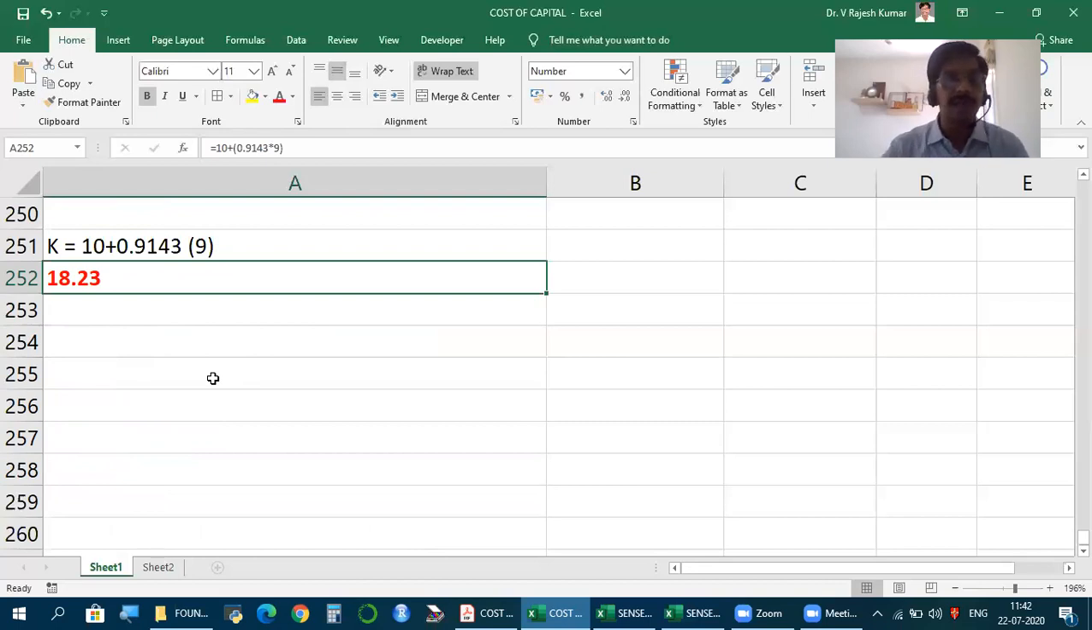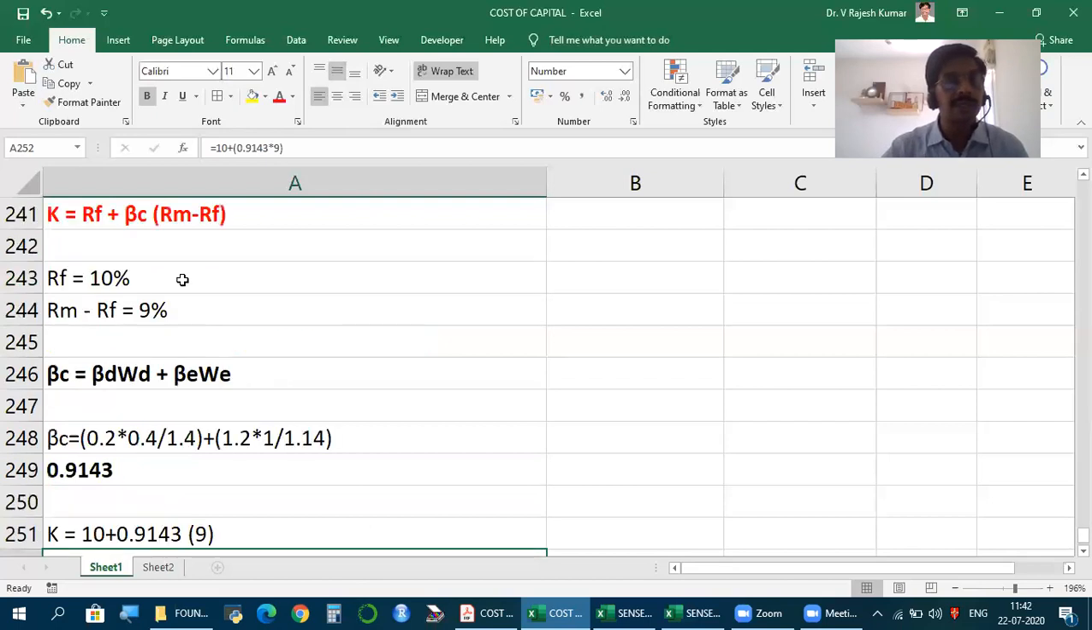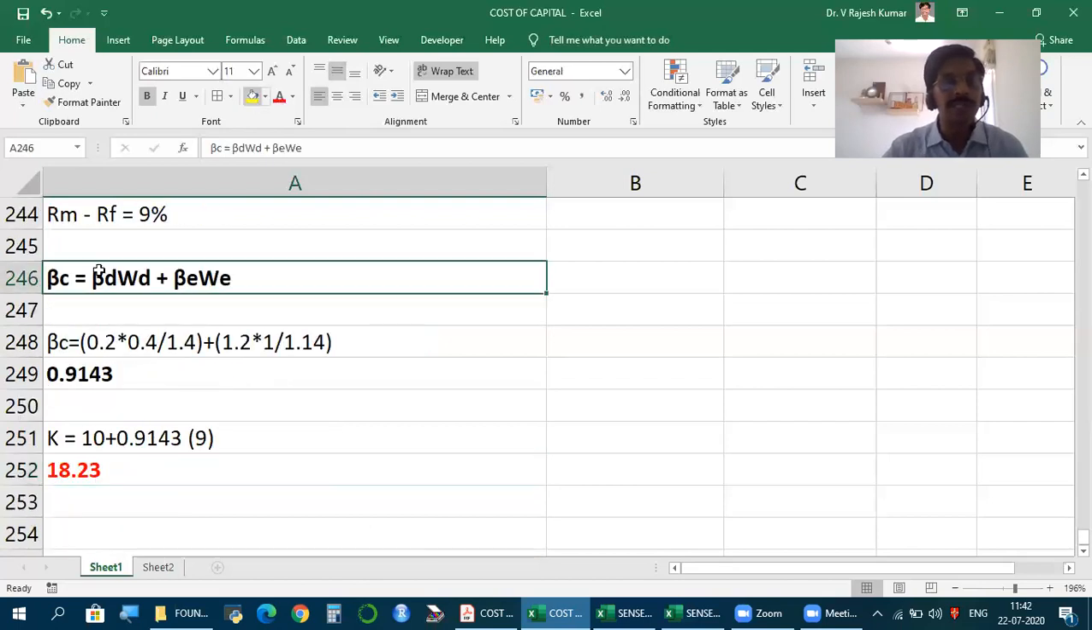And in this method, we calculate beta for the company as a whole. And how do we calculate beta for the company? This is how we do it. Beta for the company is the weighted average beta. If you have preference shares, even that we take. So beta of debt into weight of debt, plus beta of equity into weight of equity. But friends, in this, they've given one more scenario.